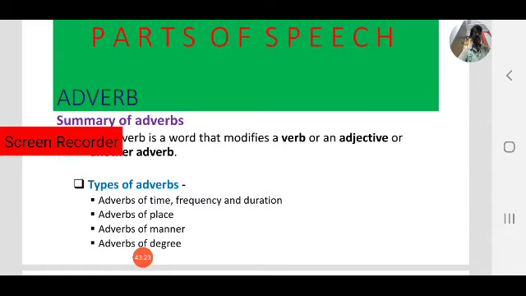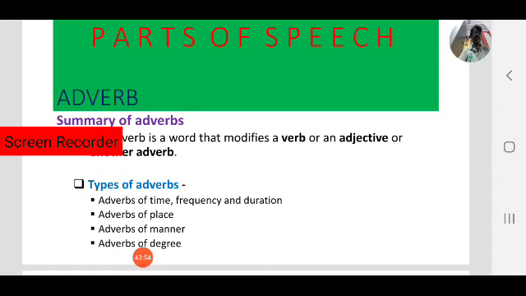Yes, the duty of a word in a sentence, that is parts of speech. Based on the duty, we can call different parts of speech. Already we have discussed, the same word can do different jobs in different sentences. So based on the job, it can be called a part of speech.